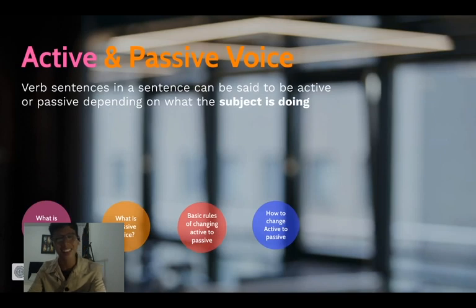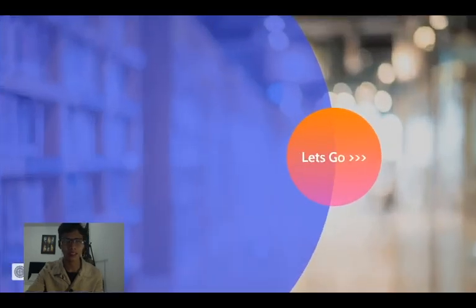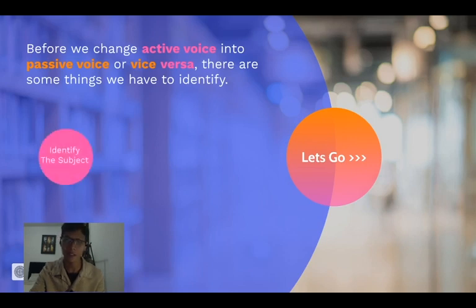Now, let's take a look at how to change active to passive or vice versa. Before we change active voice into passive voice or vice versa, there are some things that we have to identify. There are only three elements. First, we have to identify the subject.